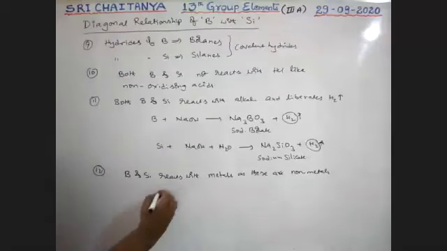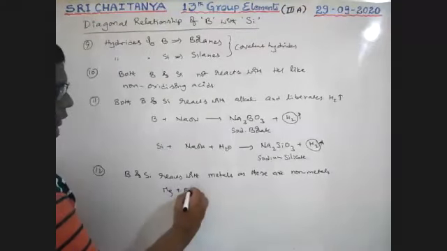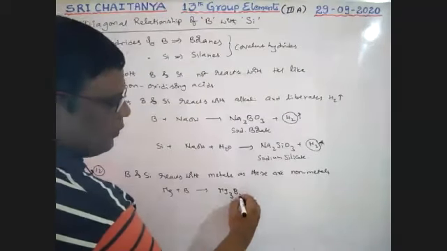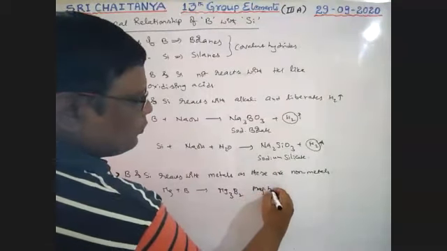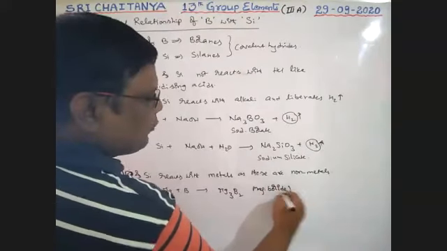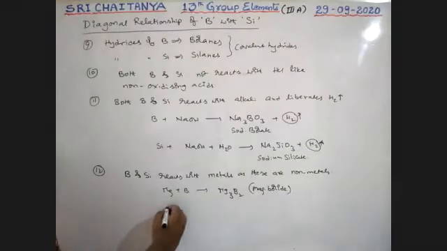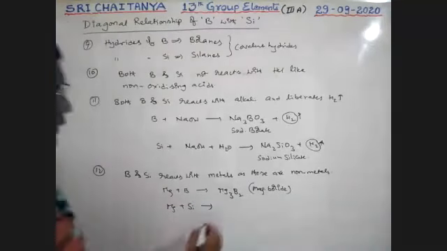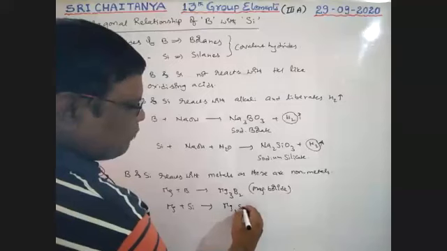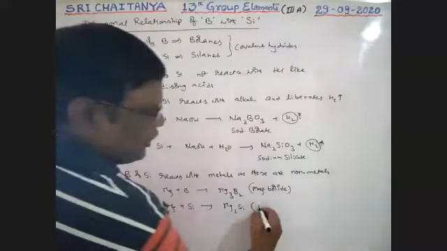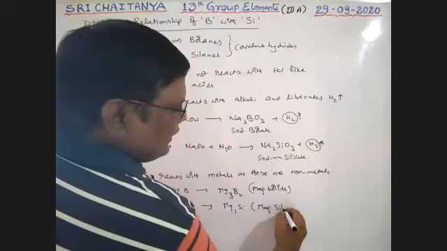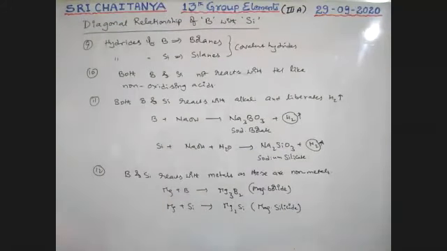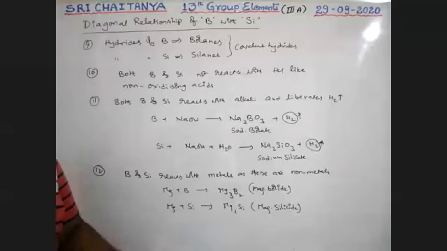See here. When magnesium reacts with boron, that gives Mg3B2, magnesium boride, as the product. Similarly, when magnesium reacts with silicon, that gives Mg2Si, magnesium silicide, as the product. So both these react with metals like magnesium.